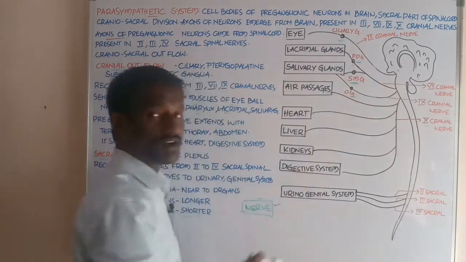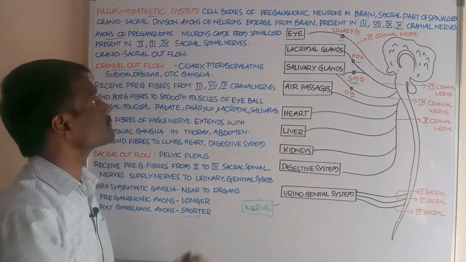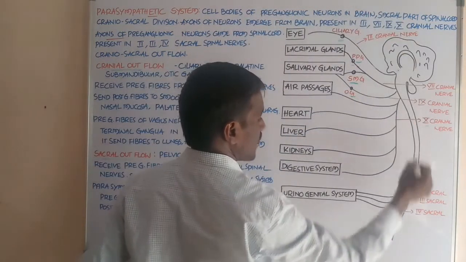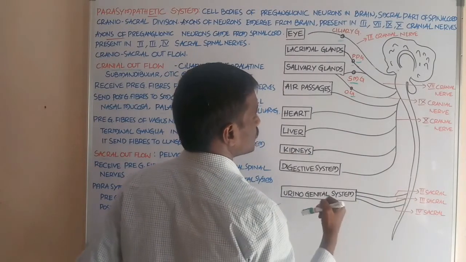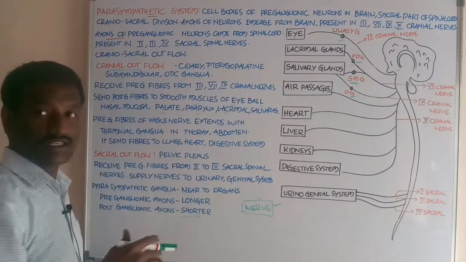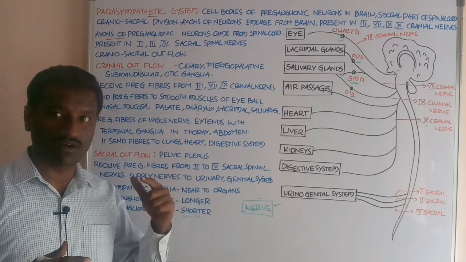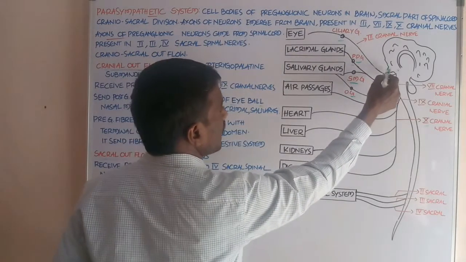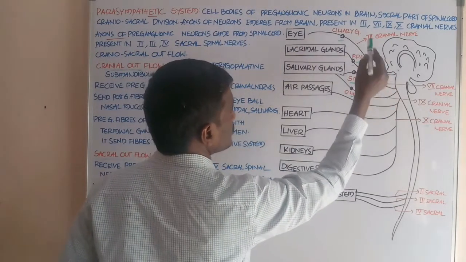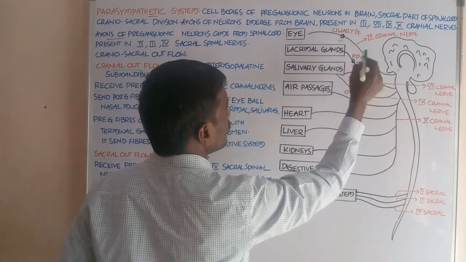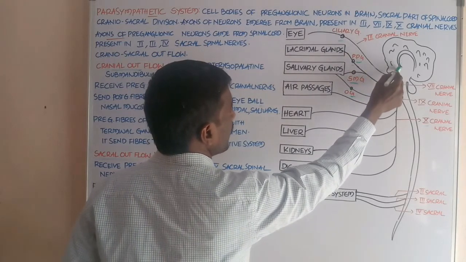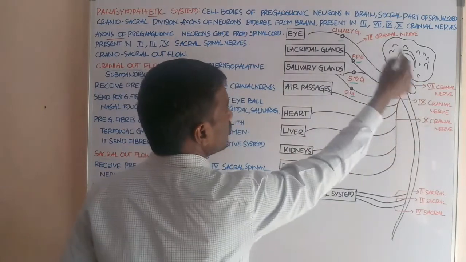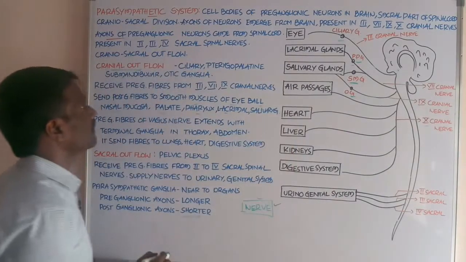What about the cell bodies of neurons? The cell bodies of preganglionic neurons are in the brain and the sacral part of the spinal cord. Students, this division is called the craniosacral division. Next, the axons of these neurons emerge from the brain and are present in the 3rd, 7th, 9th and 10th cranial nerves.